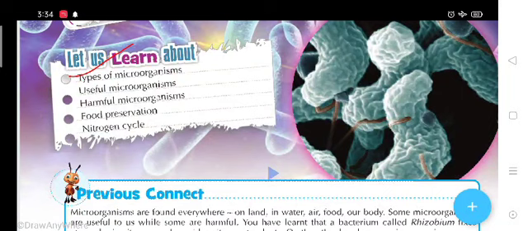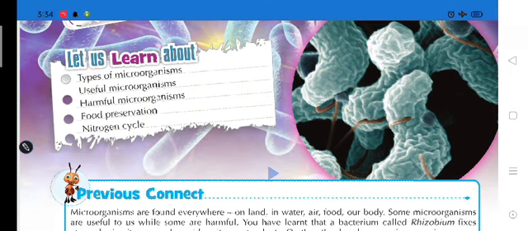There are different types of microorganism, categorized into different categories like virus, bacteria, fungi, etc. And these microorganisms are harmful as well as useful. What are the harmful effects? What are the useful effects? We will discuss in this chapter.